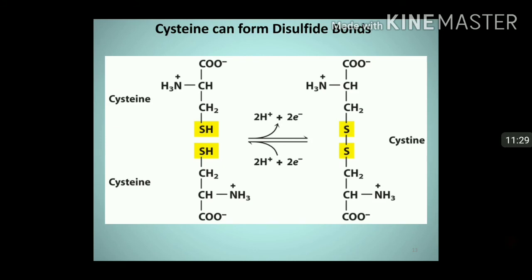Cysteine can form disulfide bonds. Now see, we had seen earlier structure of cysteine. So here two molecules of cysteine are shown. The SH groups are shown in yellow, and these two cysteine molecules, the SH groups, the S, they can join together to form a dipeptide, that is cystine. So this is the covalent bond, the disulfide bond, which gives stability to the structure of proteins. We will see it later.